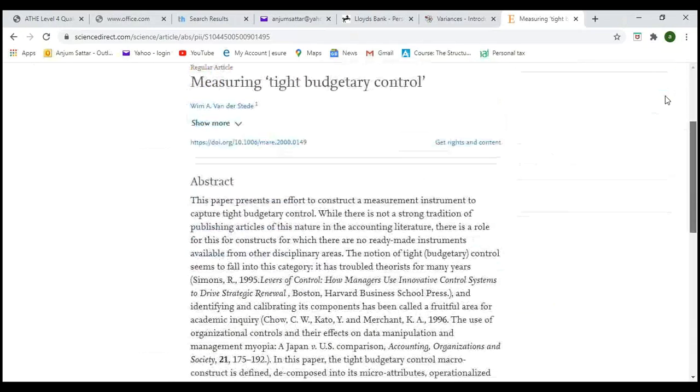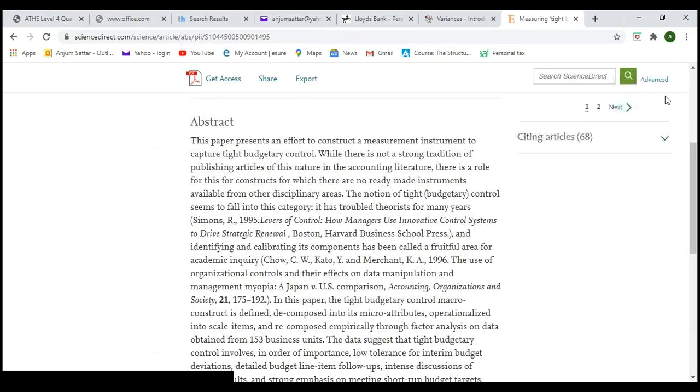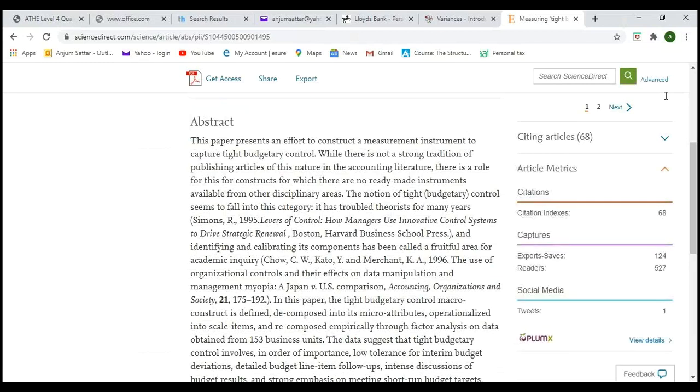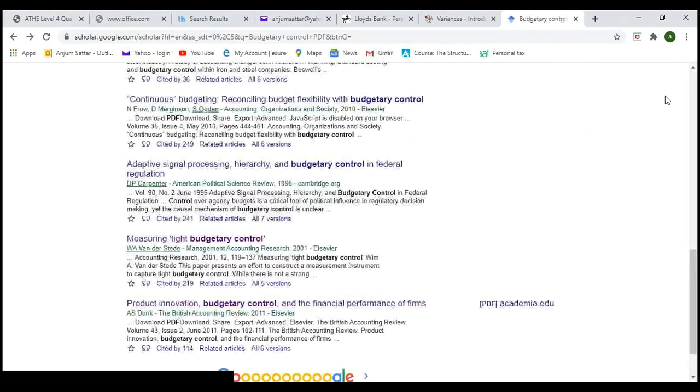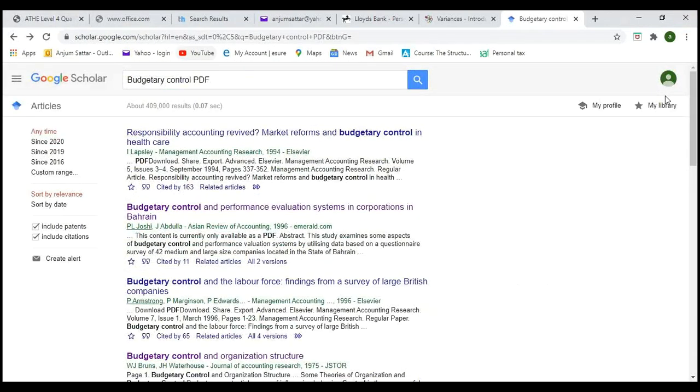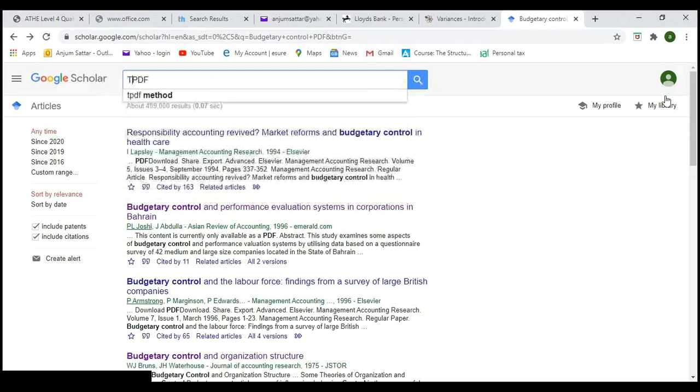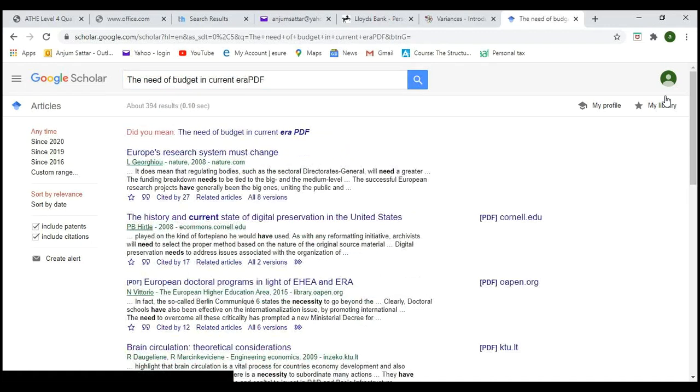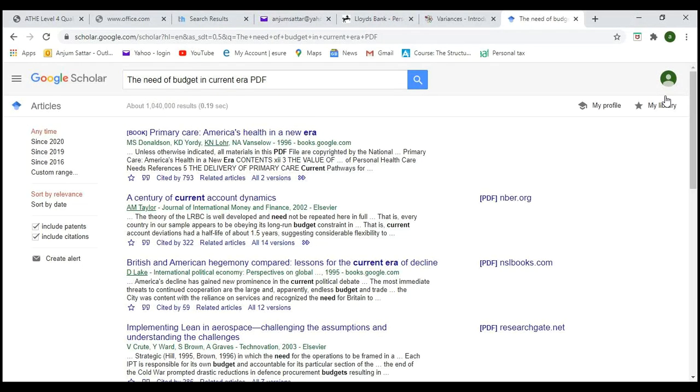You will see in this paper the importance of budgetary control is discussed. Or if you change the words, we can say the need for budget in the current era. Yes, so we can find it now.